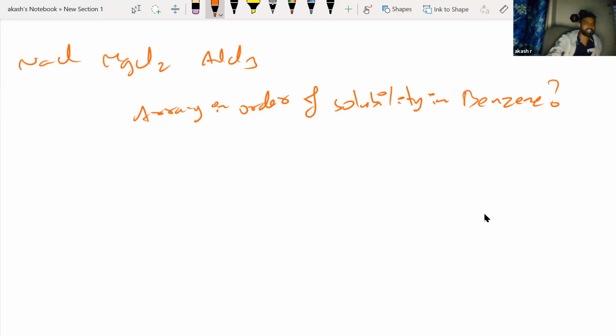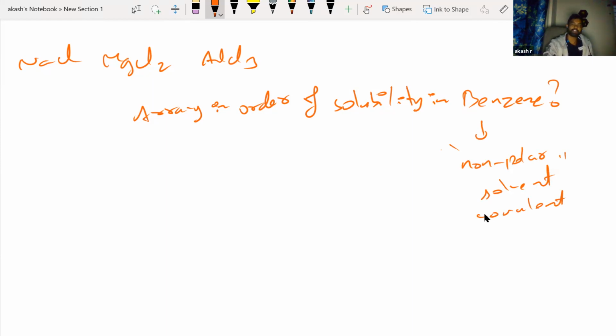Okay, I don't know. Any answers? Any guesses? Which is going to have maximum solubility in benzene? Any guesses, or least soluble? Okay, fine. So benzene, remember that it is a non-polar solvent, and also it is a covalent compound.